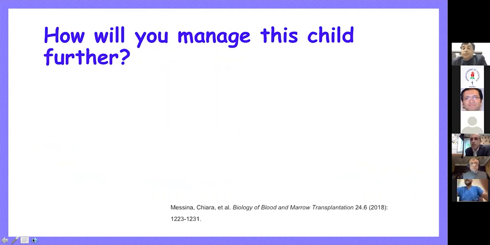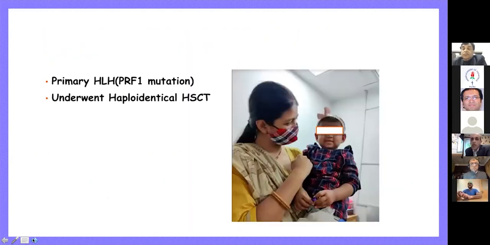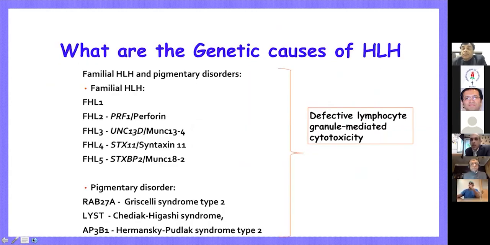And these patients have to be managed by aggressive chemotherapy followed by a stem cell transplant. And if you do transplant for these patients, the outcomes definitely are much better. So with that plan in mind, we went ahead, gave chemotherapy to this child, and she underwent a haploidentical transplant from her father and is doing very well.